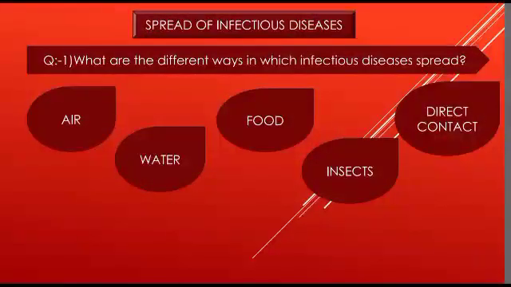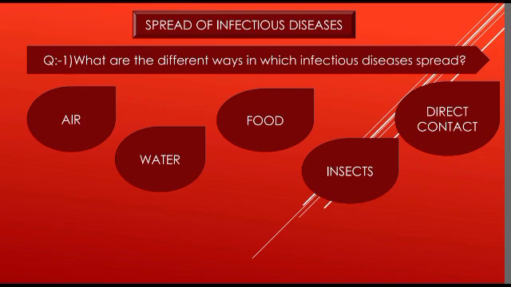Now we have understood what an infectious disease is. That means it is passed on from one person to another person. The germs or microorganisms that are present enter the person's body, and slowly and gradually when they grow, the person may suffer with that illness. It can be cold, cough, fever and many more. And that is the reason why it is passed on from one person to another person.